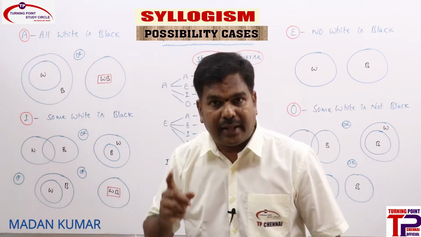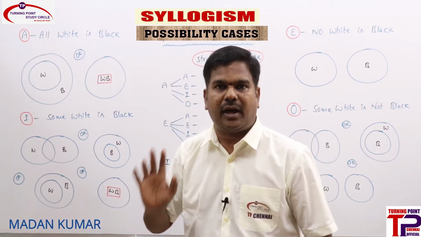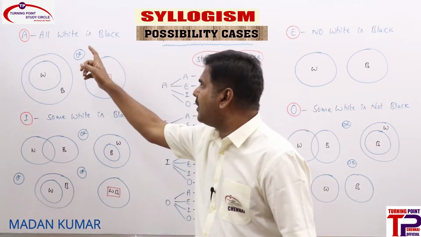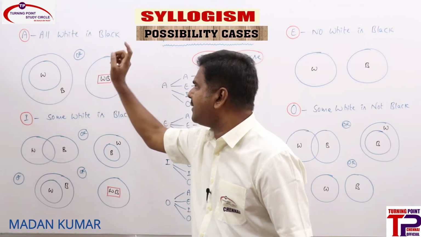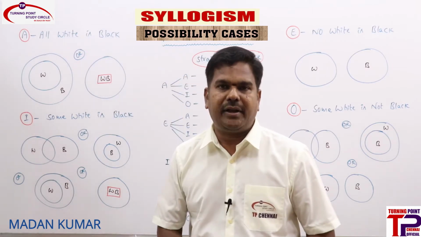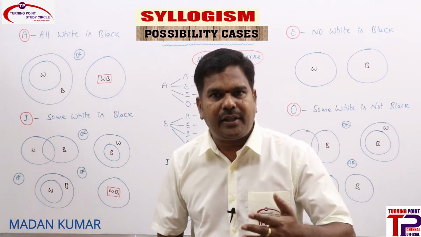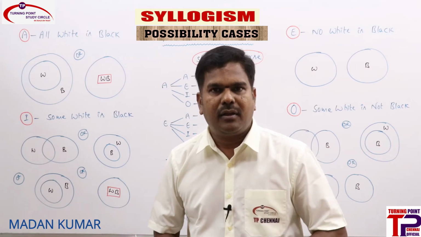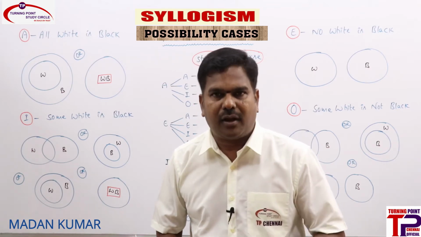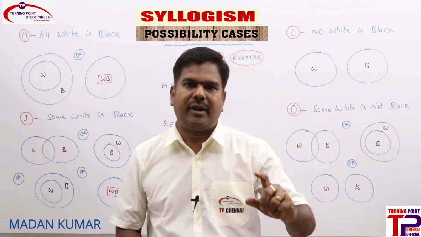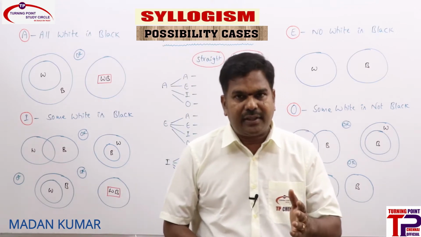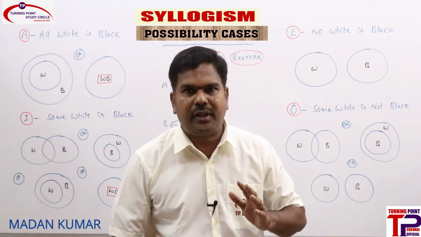If a statement is given as all white is black, can we say that all white is black is a possibility? Can we tell or not?